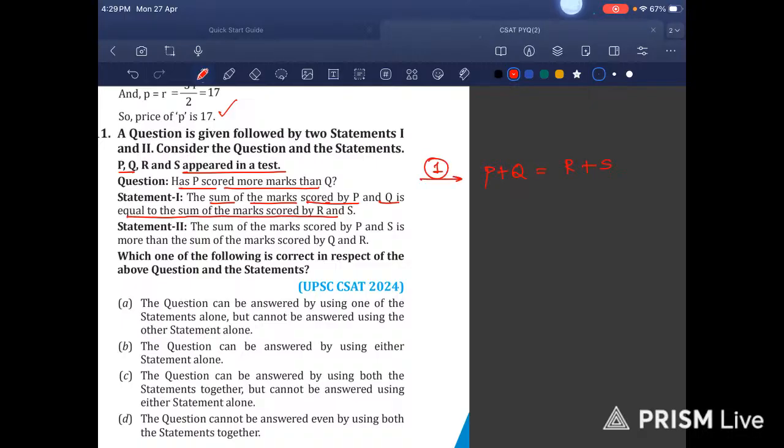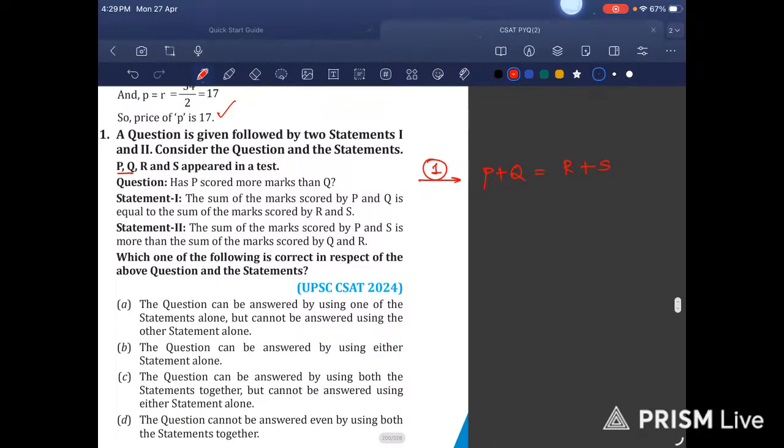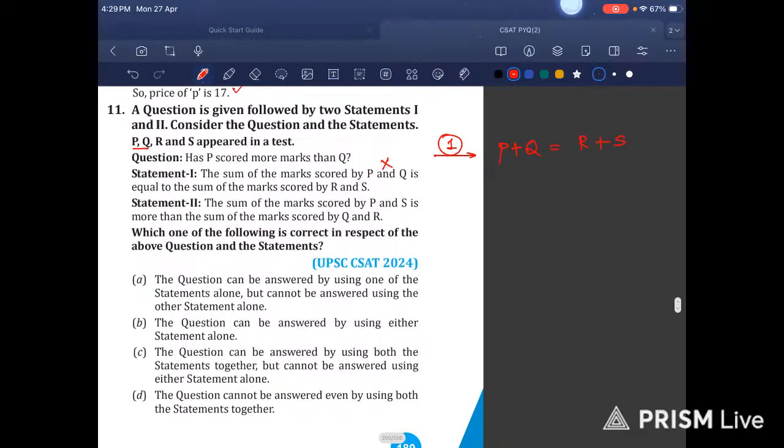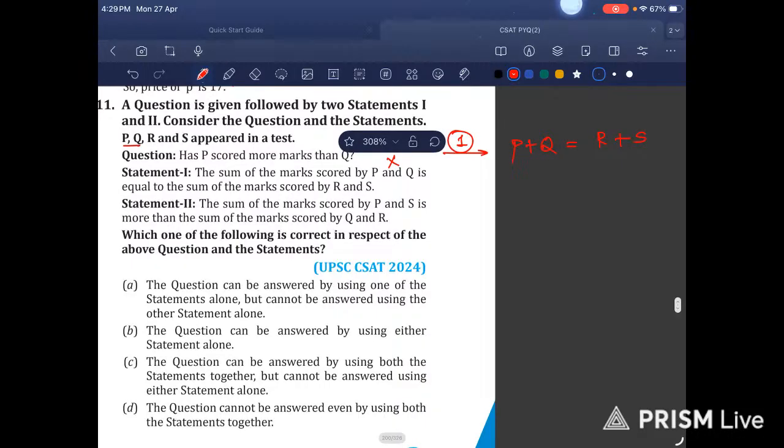Statement 1. By using this statement, can I answer my question? No, because I don't know who has scored more marks. Has P scored more marks or has Q scored more? So this statement is not sufficient to answer the question. Now we move to the second statement. The sum of the marks scored by P and S is more than the sum of the marks scored by Q and R. P plus S is greater than Q plus R.